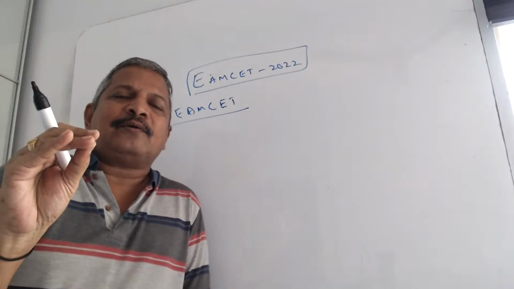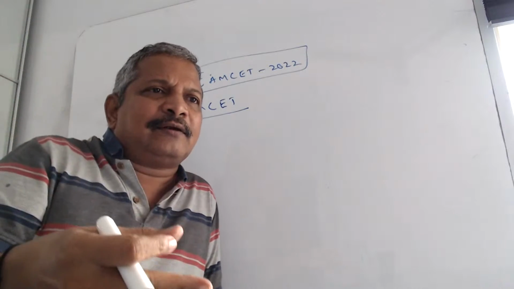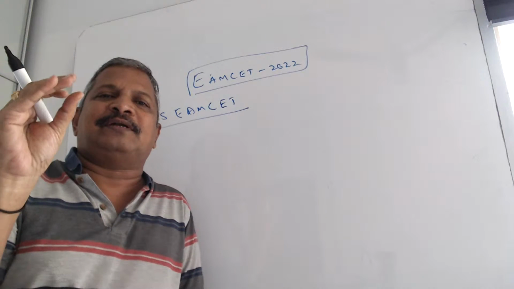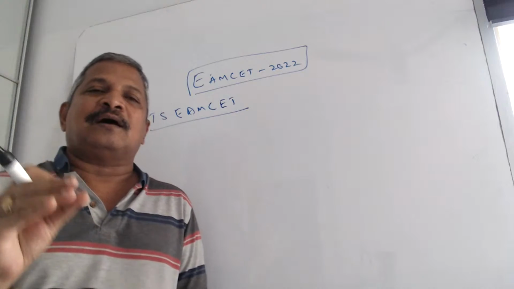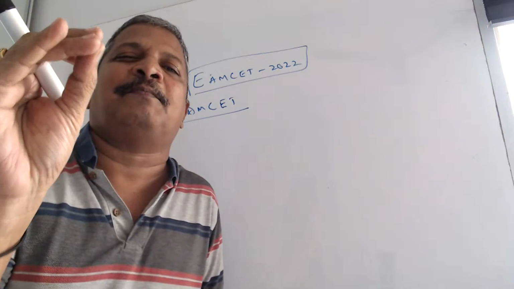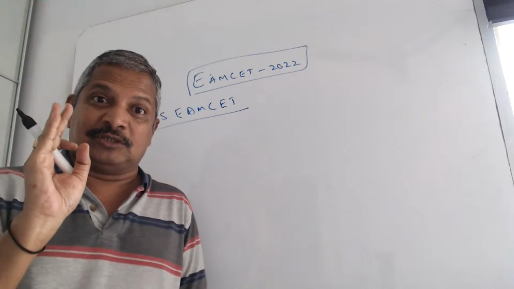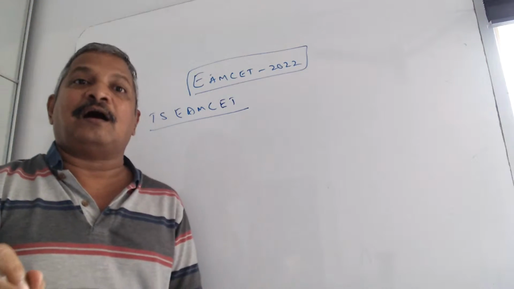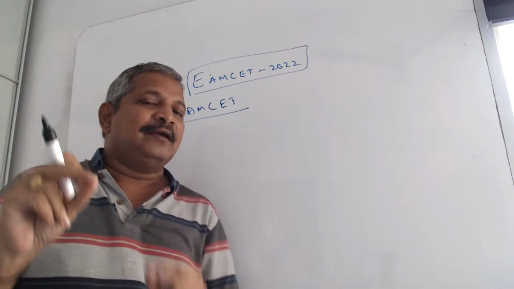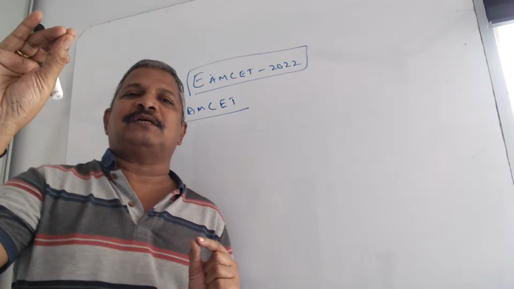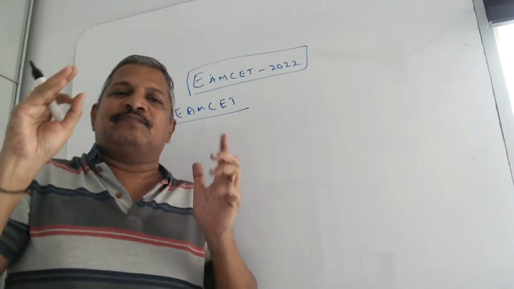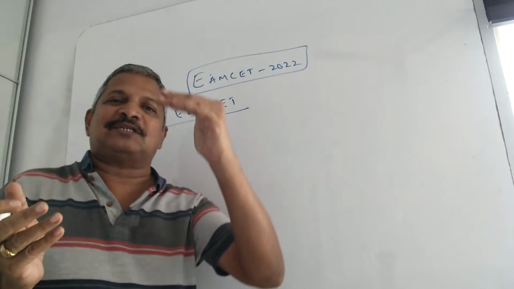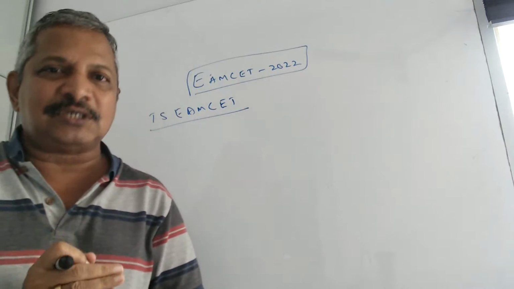Compared to last year's papers, and those who are writing tomorrow and the day after tomorrow also can listen: compared to last year, this time the TSMCET paper is easy. Compared to last year, the APMCET paper is hard. That is the comparison I'm talking about. And almost this time APMCET and TSMCET papers are equal. I am repeating, in 2021 APMCET was easy, TSMCET was hard. But now APMCET standard increased, TSMCET standard decreased, so both are almost equal.